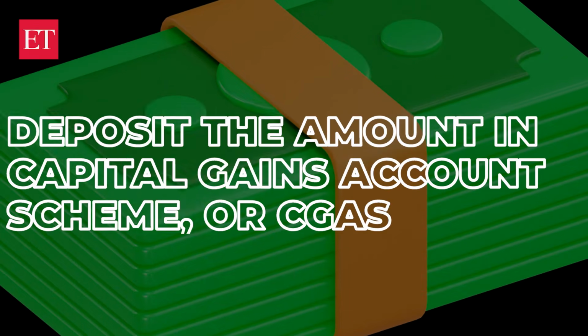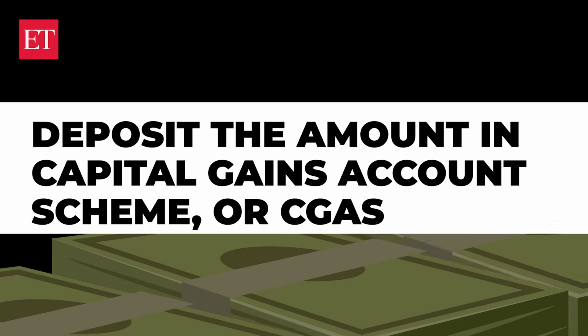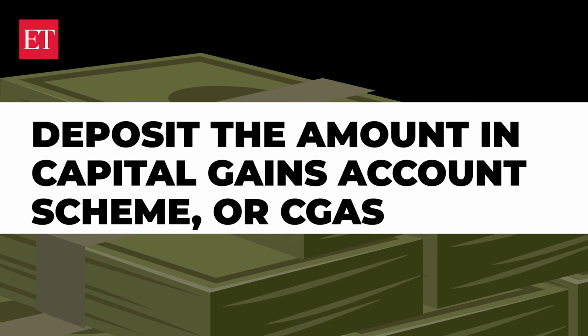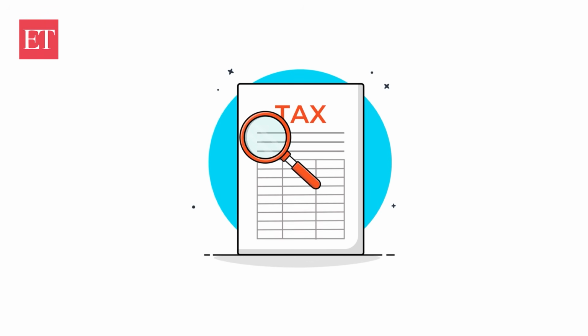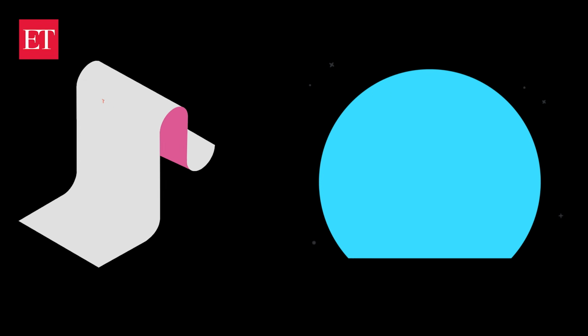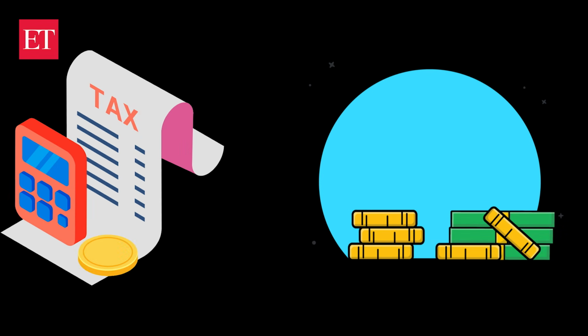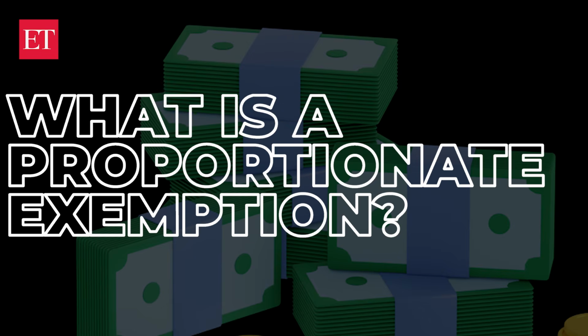But what if you cannot reinvest the money before filing your ITR? Then deposit the amount in Capital Gains Account Scheme or CGAS. This keeps you eligible for the tax exemption. Now what happens if you reinvest only a part of the sale amount? Then you get only a proportionate exemption. So what is a proportionate exemption?